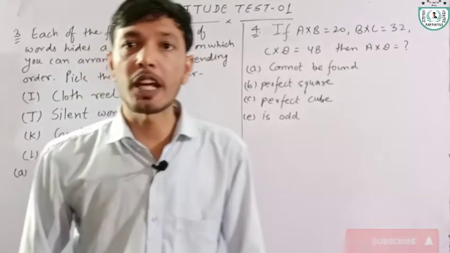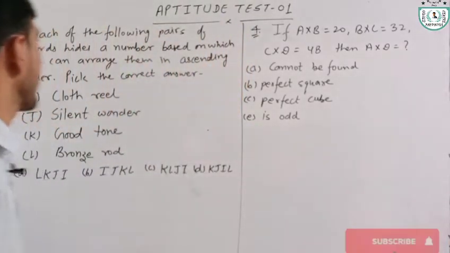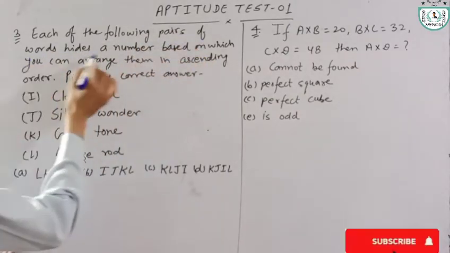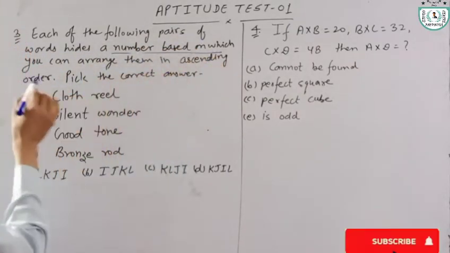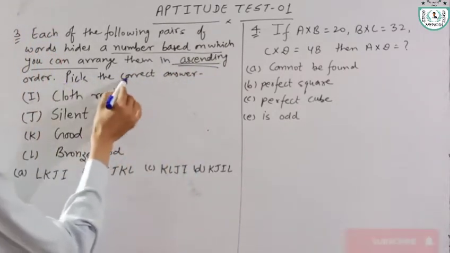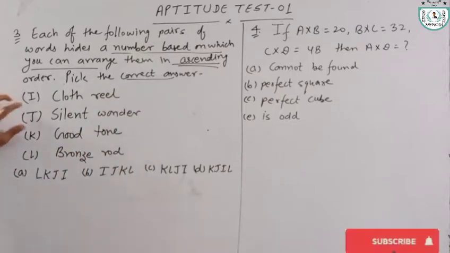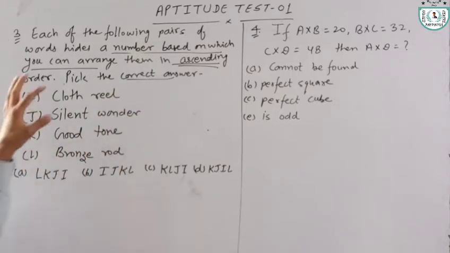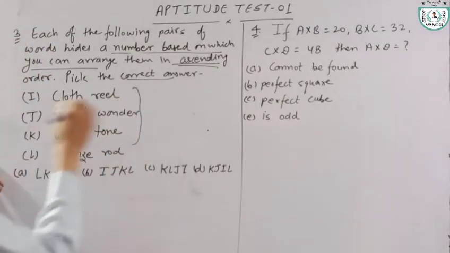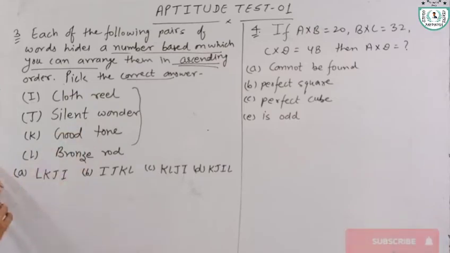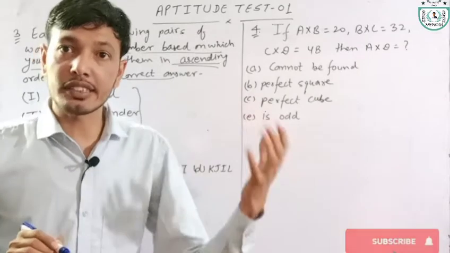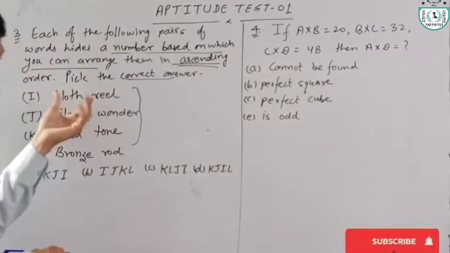Okay. Now we have question number 3. In question number 3, it is given: each of the following pairs of words hides a number, based on which you can arrange them in ascending order. Pick the correct answer. I, J, K and L are the pairs of words given, and according to this we have to arrange them in ascending order. Okay, we have to find the number that is hidden in between the word of each pair.